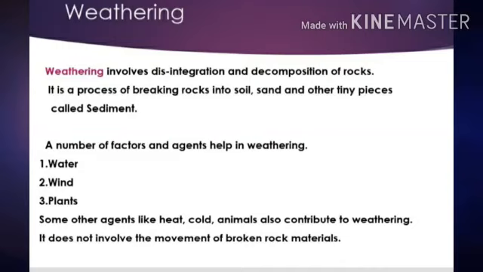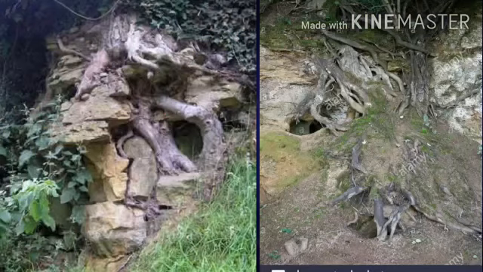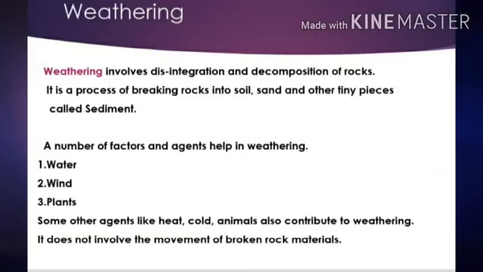And you know, children, plants can also cause weathering. The roots of the plants can spread inside the cracks in a rock, and these loosen the rocks and push pieces of rock apart. Bits of rock soon break off. So in this way, plants also cause weathering.